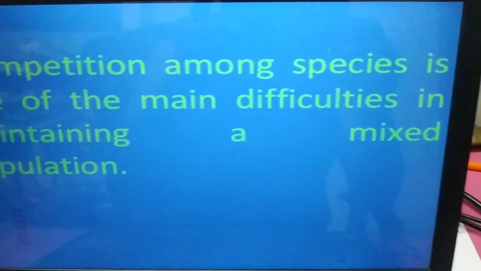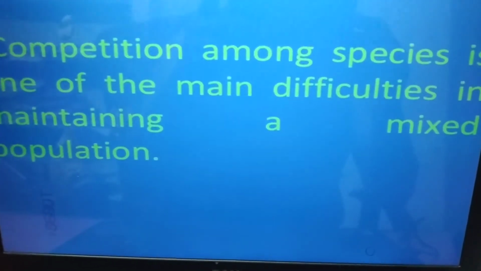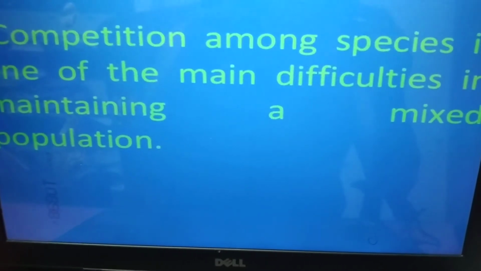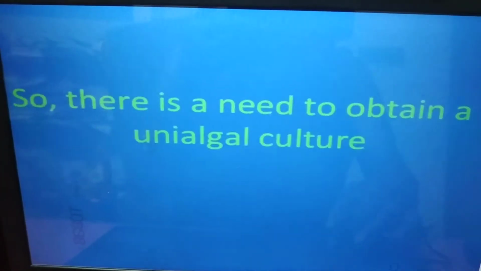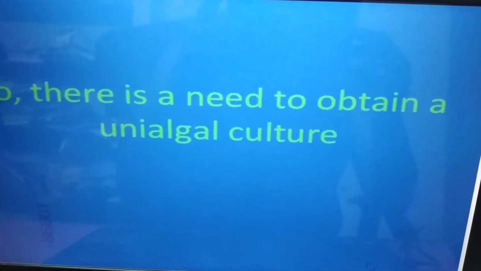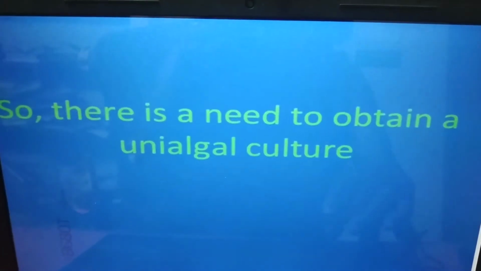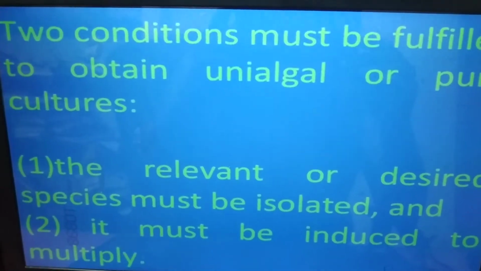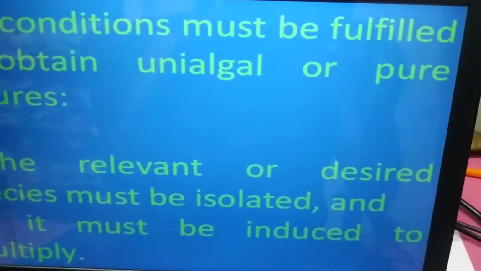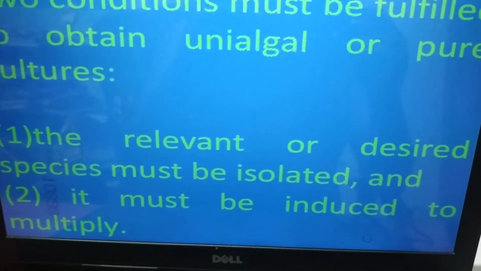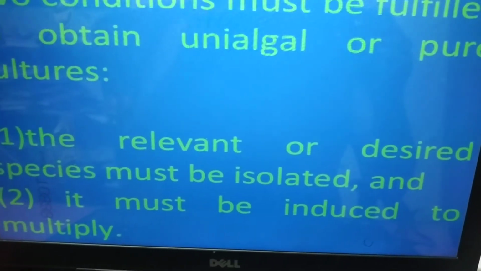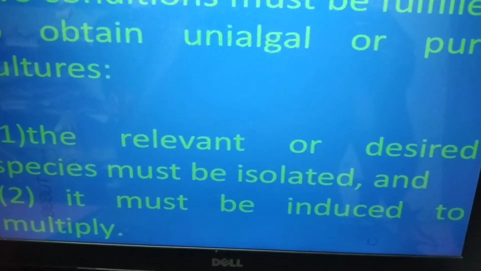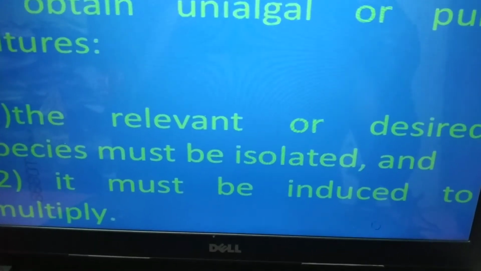Competition among species is one of the main difficulties in maintaining a mixed population, so there is a need to obtain unialgal culture. Two conditions must be fulfilled to obtain unialgal or pure cultures: the relevant or desired species must be isolated and it must be induced to multiply.